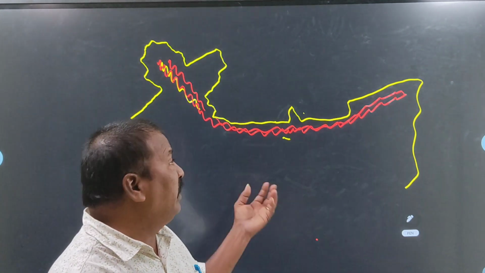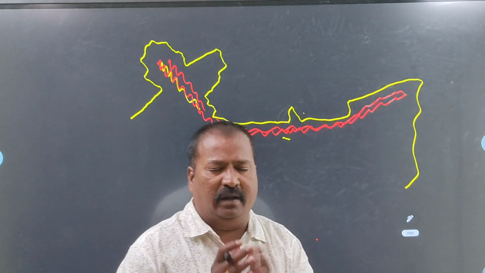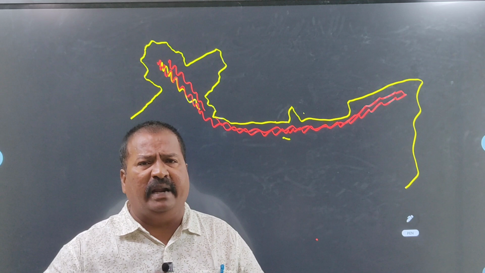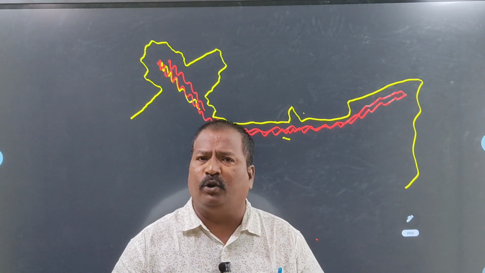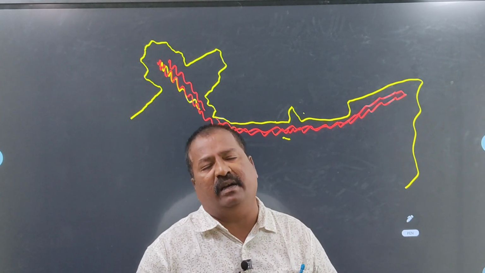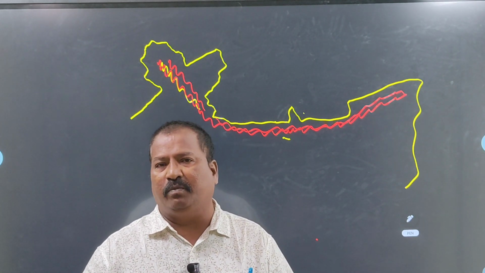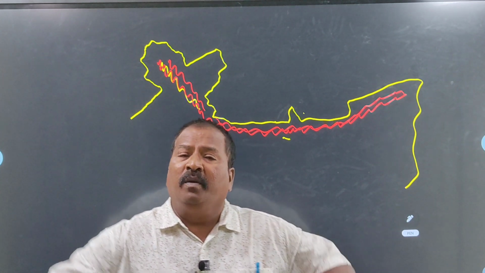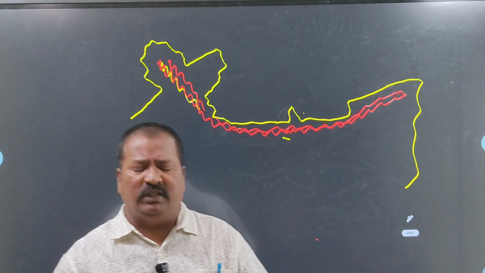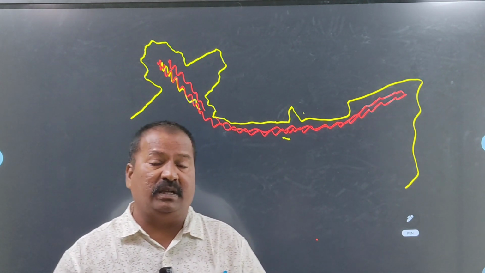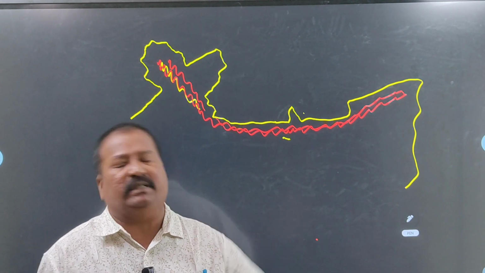Why? Because that information is there in continental drift theory. If you want to learn the complete information about the origin of the Himalayas, it is there in continental drift theory, which was propounded by Alfred Wegener. Earlier, this theory was explained by Abraham Octavius, an American geographer, American scientist.